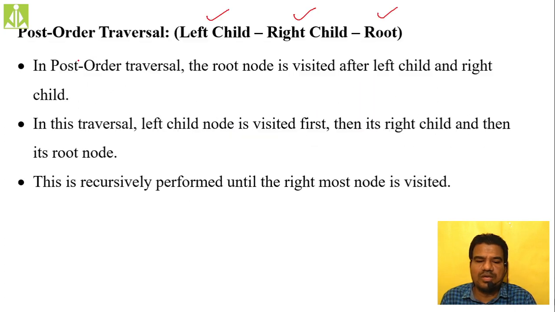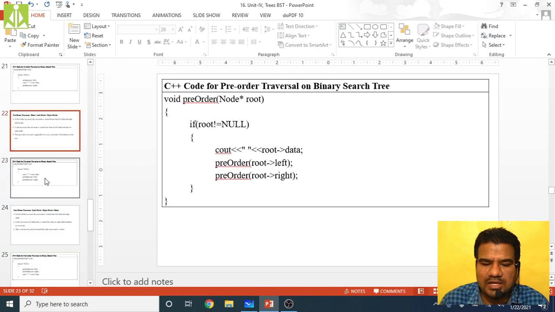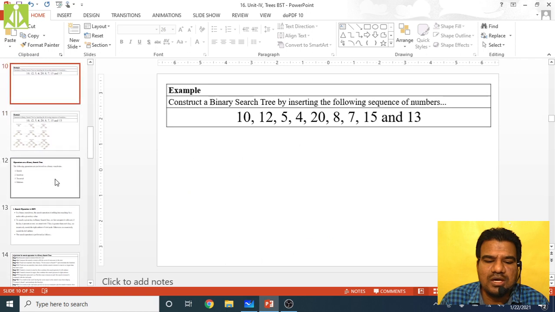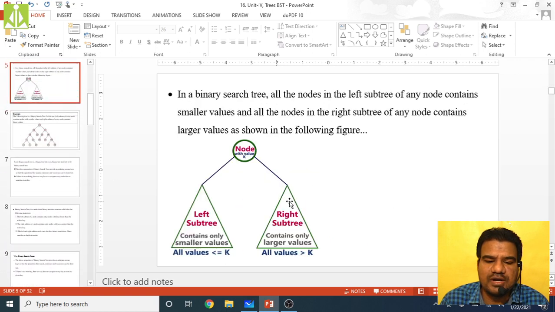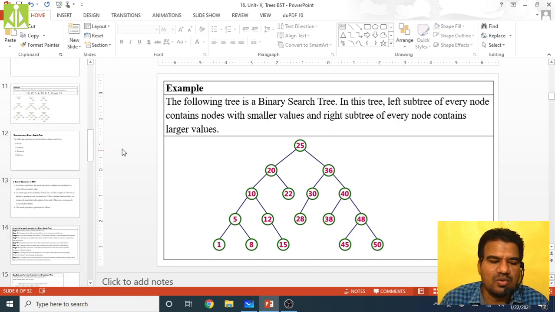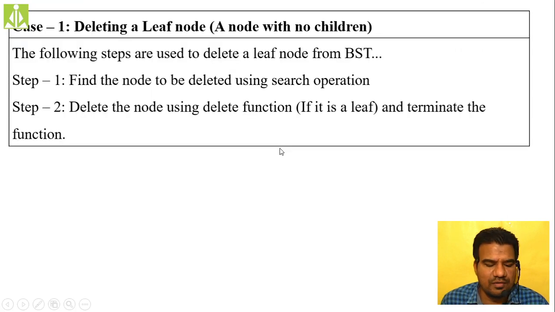So simply go here. Let me just discard this. Because we need the tree, I will copy the tree and show you the operation. So we will take this binary tree. I will go to that slide once again. Here we were, isn't it? Deleting a node with no children.